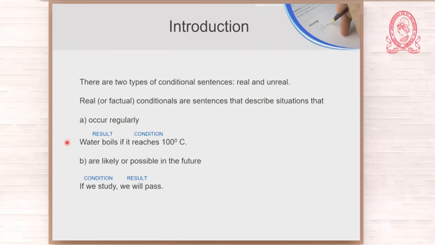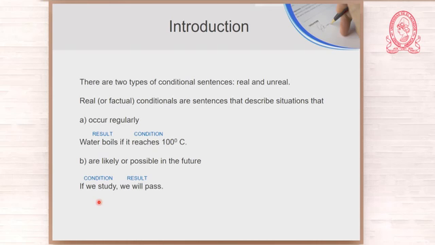Water boils if, what is the condition? If it reaches 100 degrees Celsius. And here, let us have an example of something that is possible in the future. We will pass. Condition? If we study, we will pass. If we do not study, we will not pass. It is that simple.